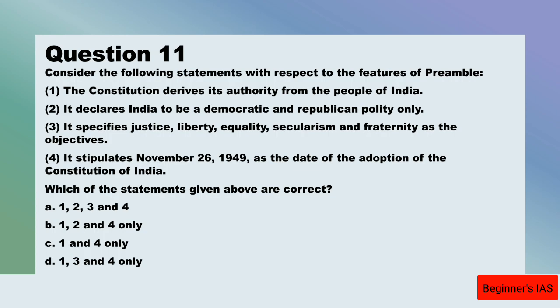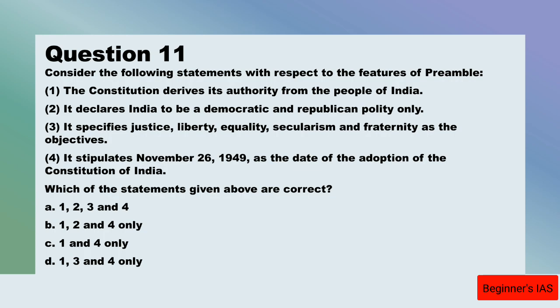Consider the following statements with respect to the features of the preamble. 1: The Constitution derives its authority from the people of India. 2: It declares India to be a democratic and republican polity only. 3: It specifies justice, liberty, equality, secularism, fraternity as the objectives. 4: It stipulates November 26, 1949 as the date of adoption of the Constitution of India. We have to identify the correct statements.